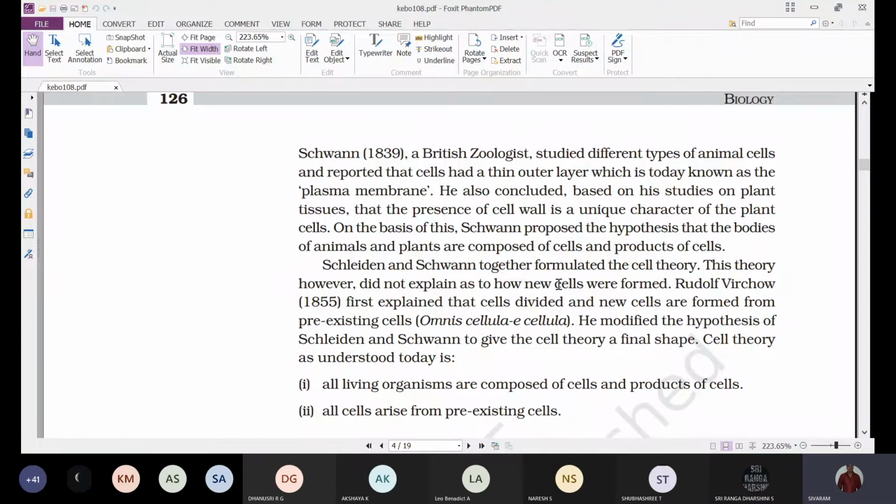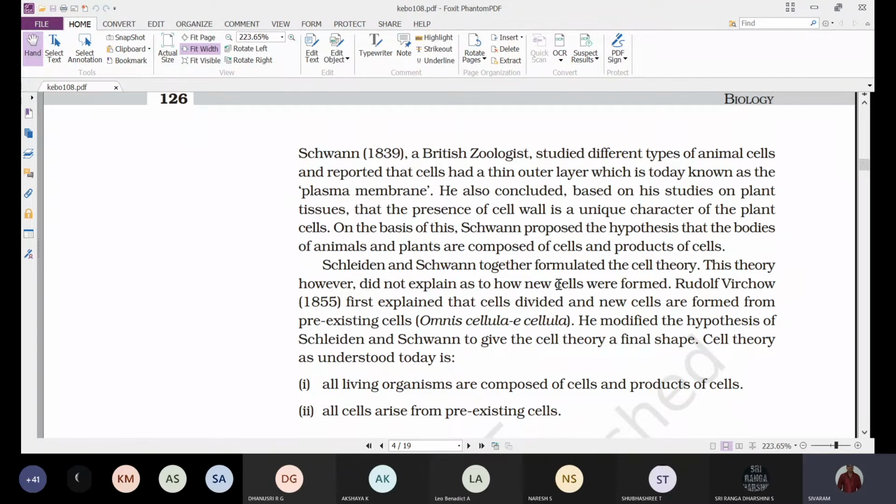The presence of a cell wall is the unique characteristic feature of plant cells. They also said that both plants and animals are made up of cells, and the products of cells, the different components present in the cell, are almost similar in both plants and animals.